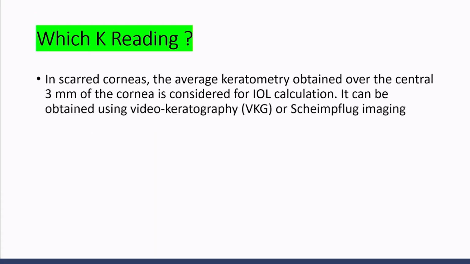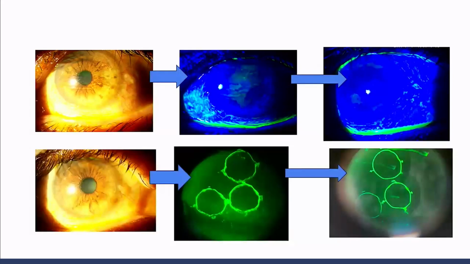And which K reading should we take? In a scarred cornea, take the average keratometry reading; if the central cornea is compact, we should take the manual keratometry reading. And why is it important? Because I'm sharing one of the patients who came to us with this condition, with surface inflammation, and we simply tried to do keratometry for this patient. Here you can see the staining pattern.